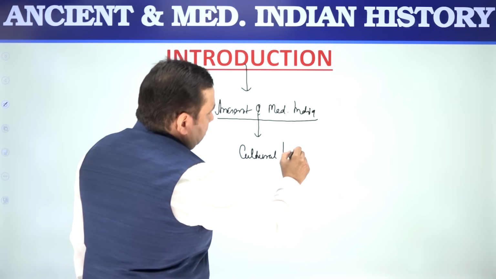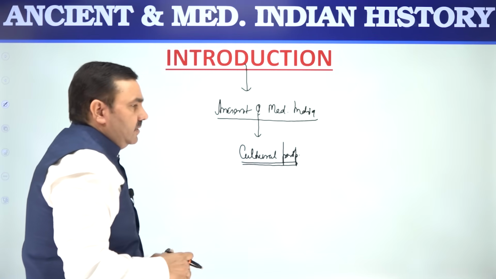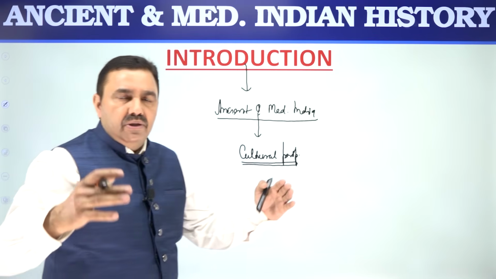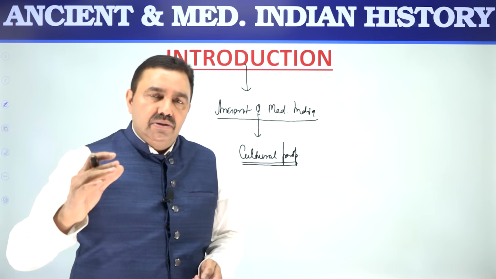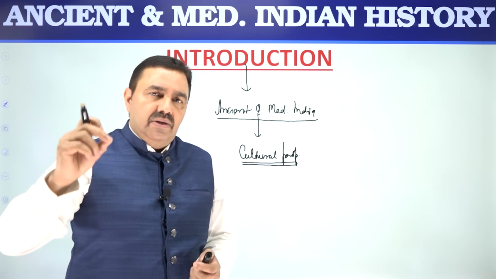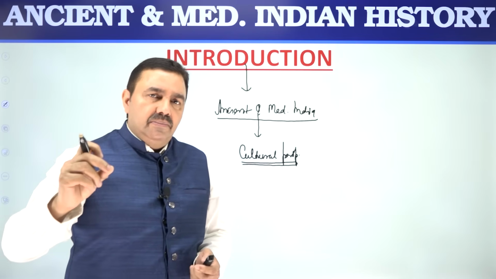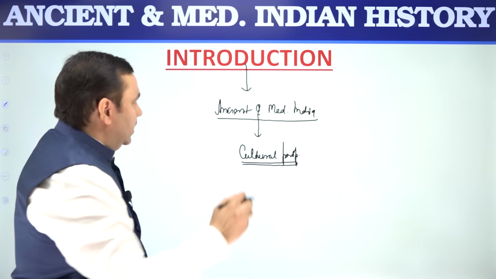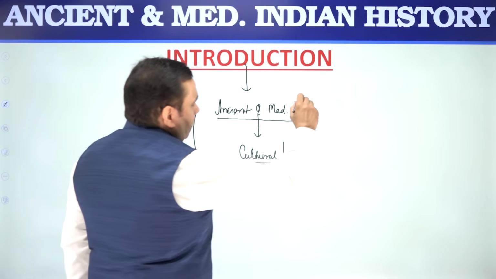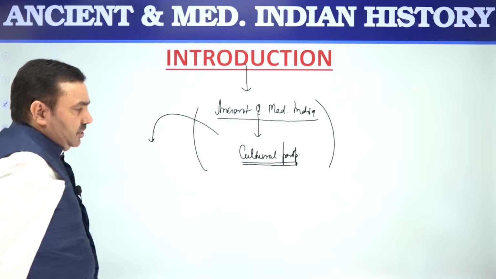So whenever you read ancient and medieval sources, whether NCERT or any other book or source, your focus has to be primarily on cultural dimensions: religion, philosophy, art, architecture, music, dance, painting, literature. Pay special attention to all these, because most of the questions from this segment are coming from the cultural dimensions.